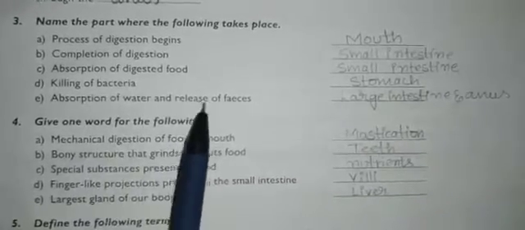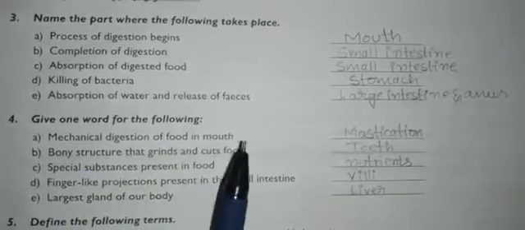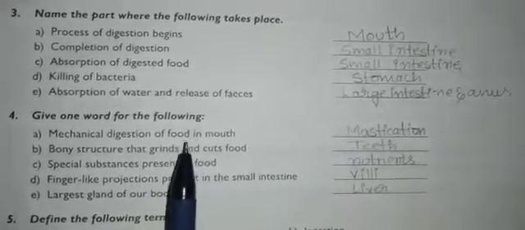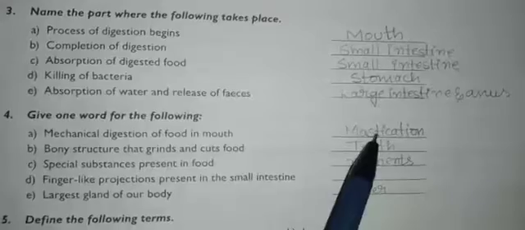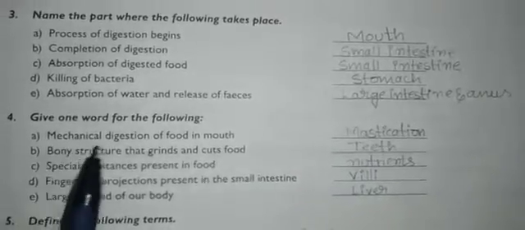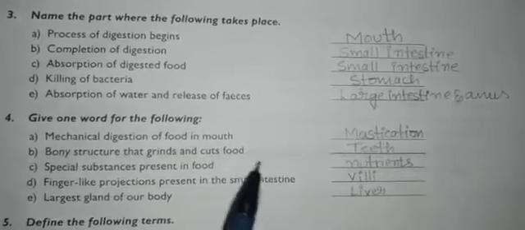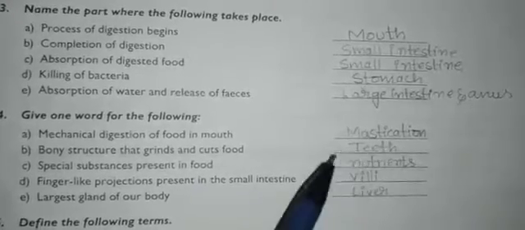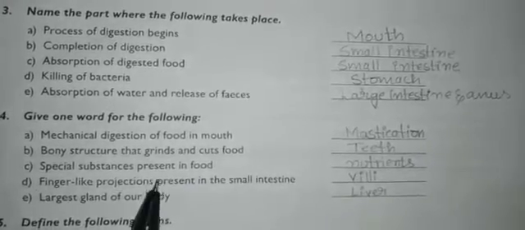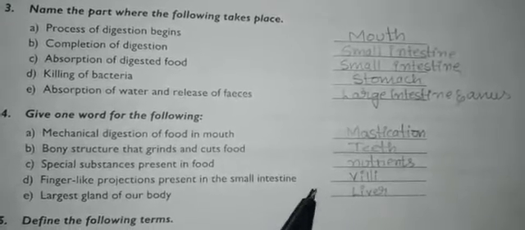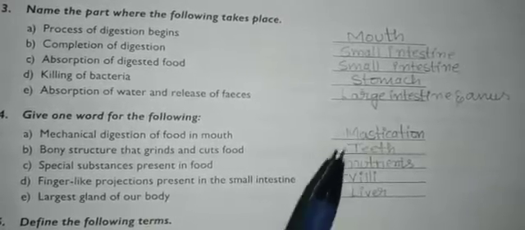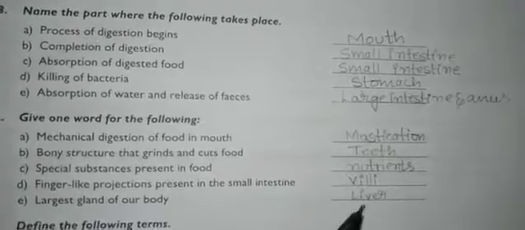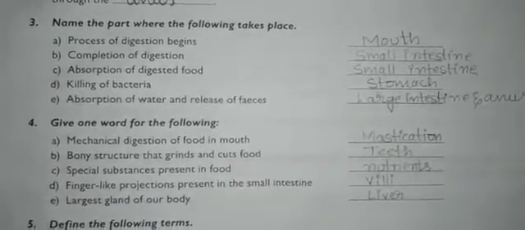Give one word for the following. Mechanical digestion of food in the mouth with the help of teeth is called mastication. A bony structure that grinds and cuts the food, that is teeth. Special substances present in food, we call them nutrients. Finger-like projections present in the small intestine, that is villi. Largest gland of our body, that is liver.